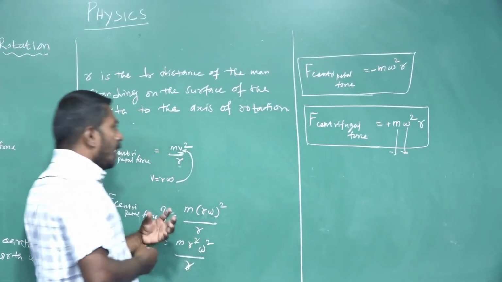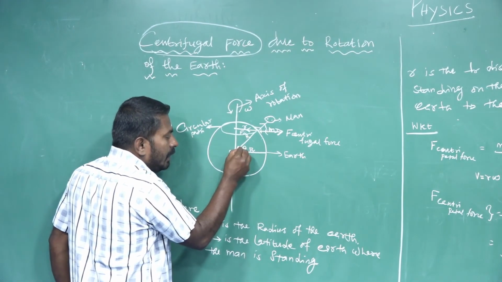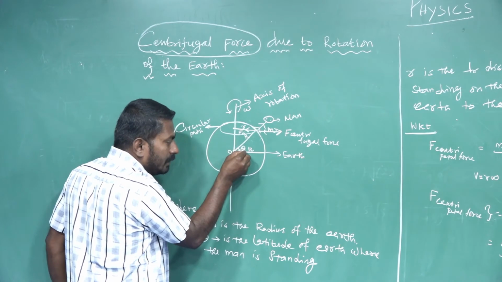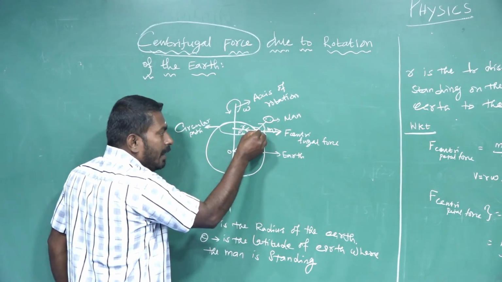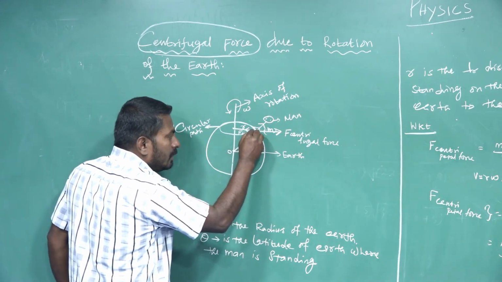Next, we are going to calculate the theta value. Theta is the latitude of the earth where the man is standing on the surface of the earth. It is also theta here.